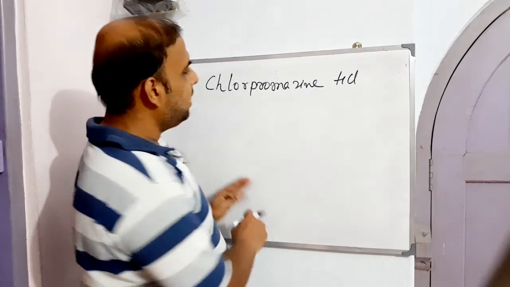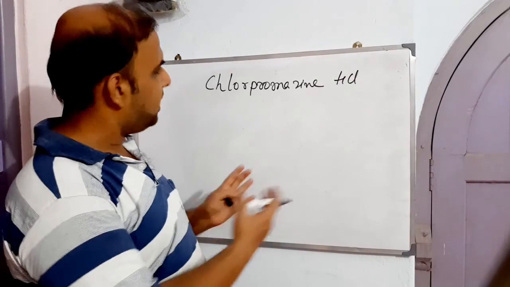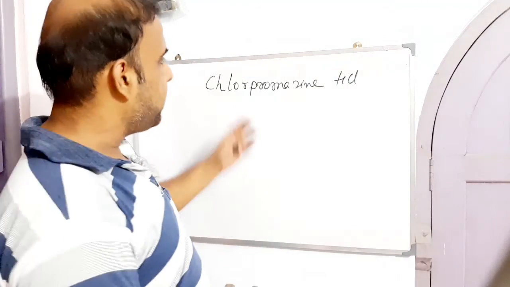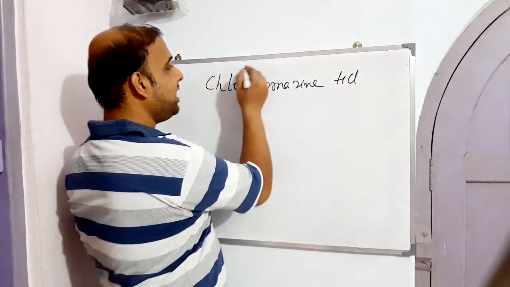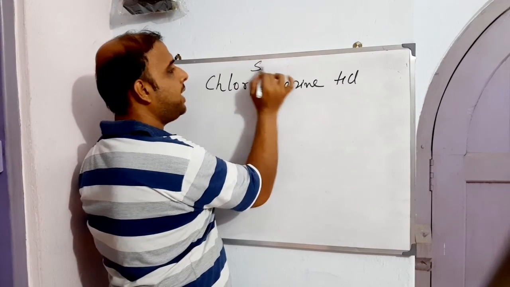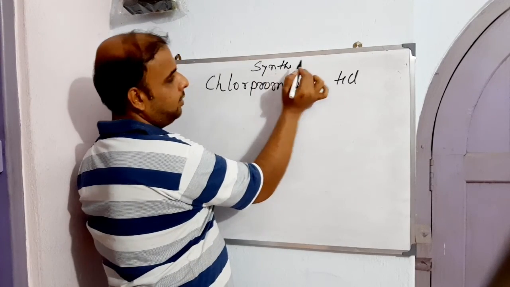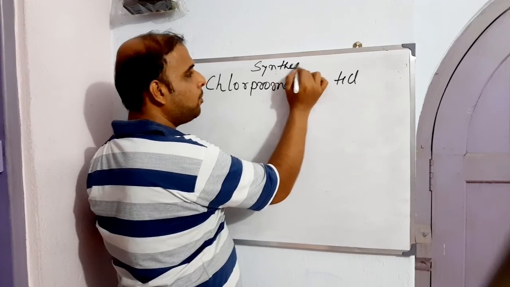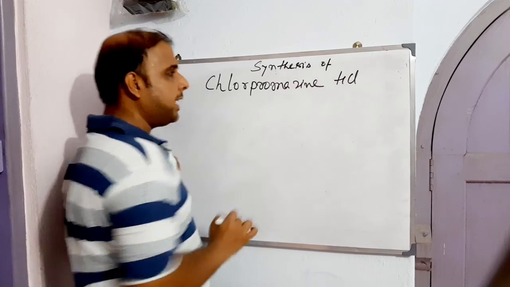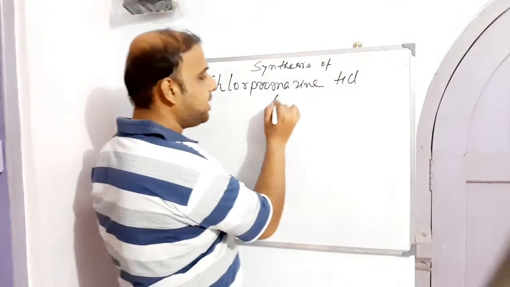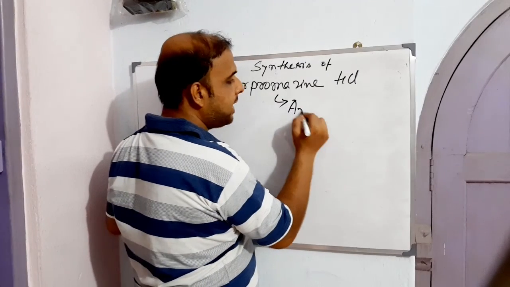Now today we have brought another compound which we are going to synthesize: the synthesis of chlorpromazine hydrochloride. So we all know that chlorpromazine is a drug which can be used as an antipsychotic.